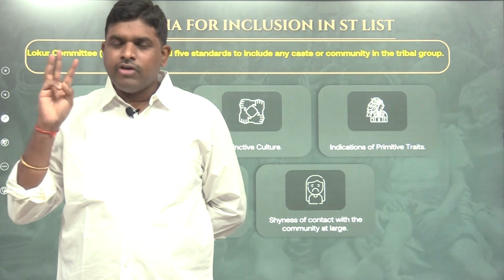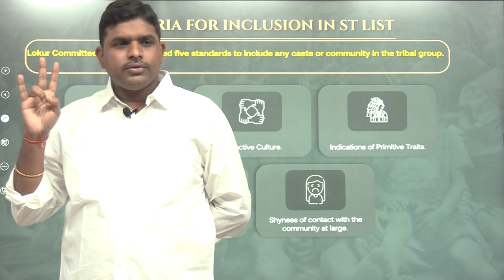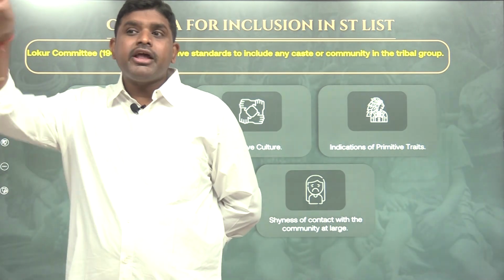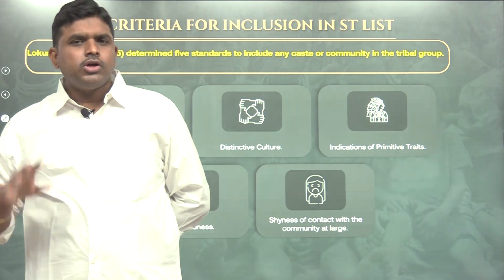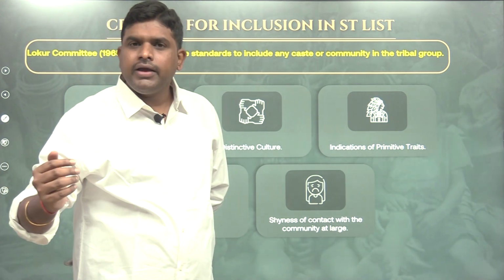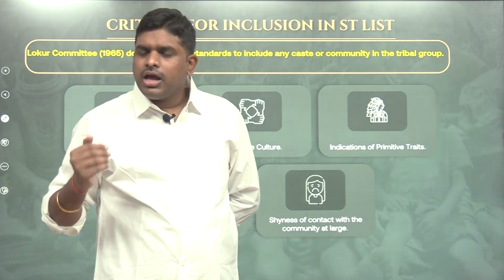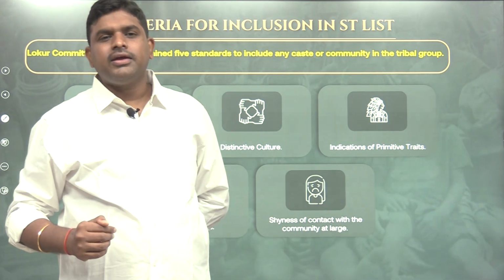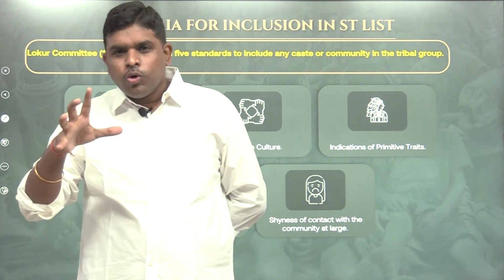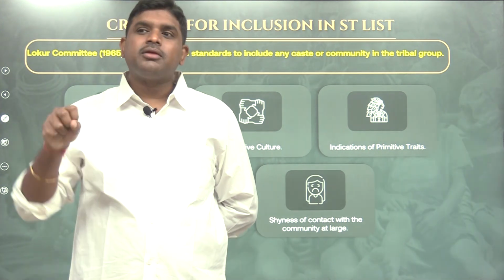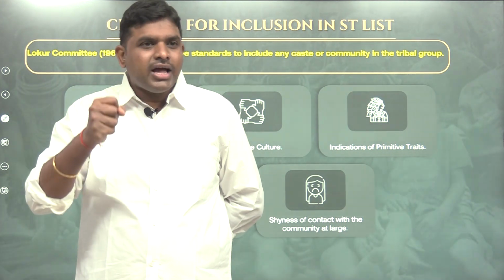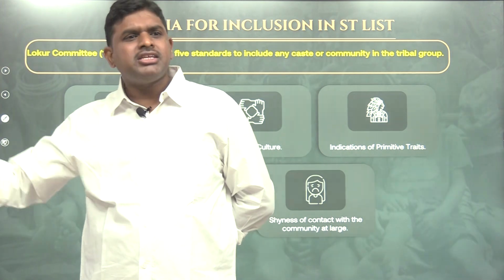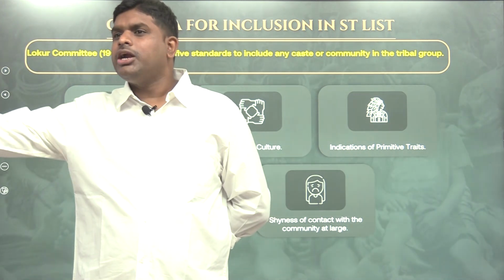STs who are well off, highly educated, empowered, with good parents, economically good compared with other ST communities. So now a Chenchu is studying, a Baiga is studying, a Gond is studying, a Bhil is studying and a Meena is studying. Who will get the ranks under the ST category? Meena. So only one community is hijacking. That is another problem. A well-off community is hijacking. So who will be at a loss? The marginalized will become more marginalized. We gave reservation, but that reservation is not enjoyed by them.